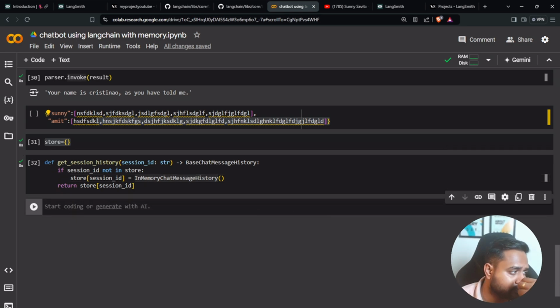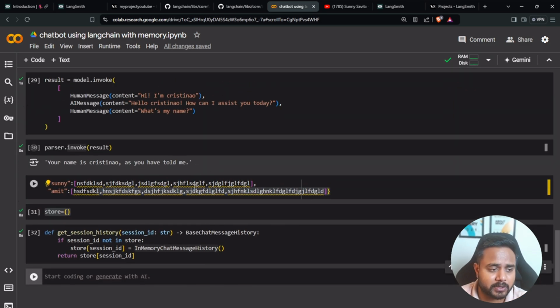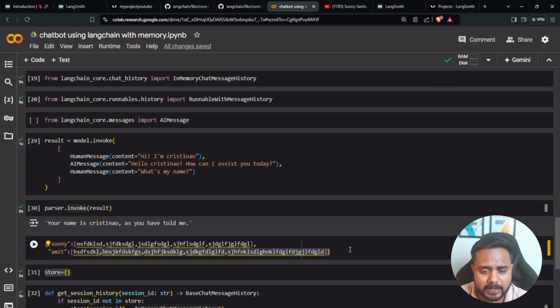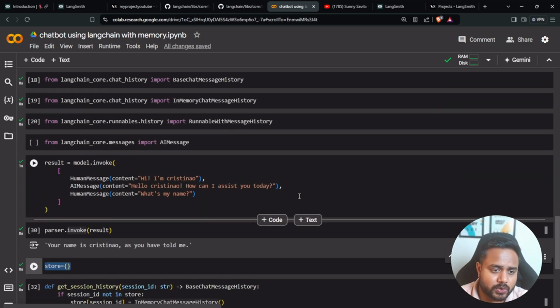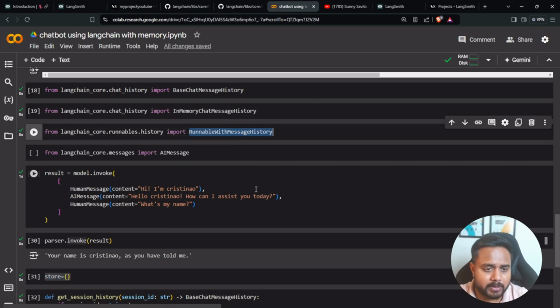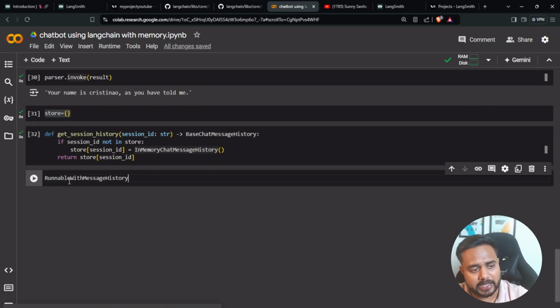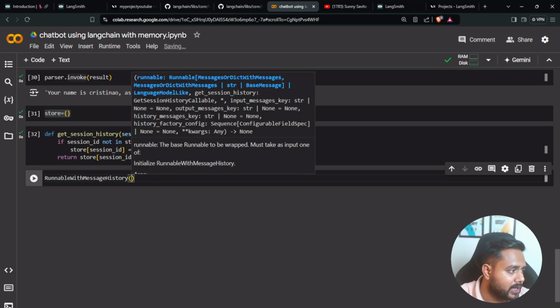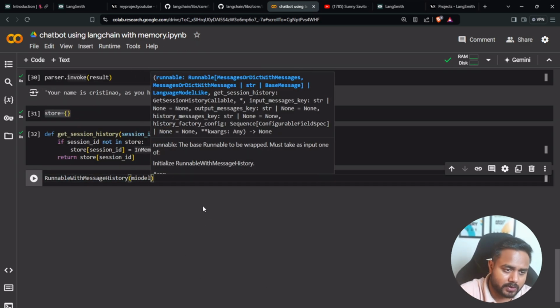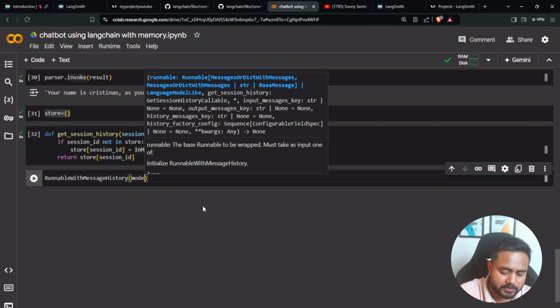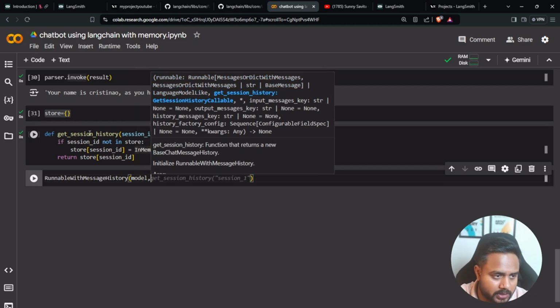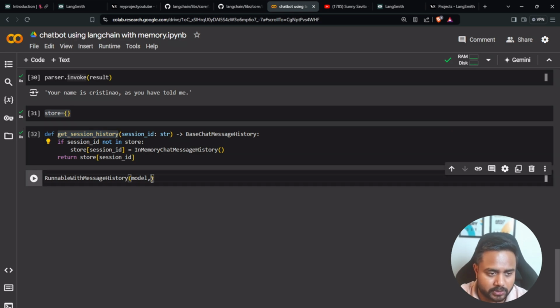Now, what I will do here: I'll be taking this particular class, RunnableWithMessageHistory. Let me delete this. I'll keep my model over here, and I'll keep this particular method, both the model and this method. So the model will be able to answer based on this chat history.